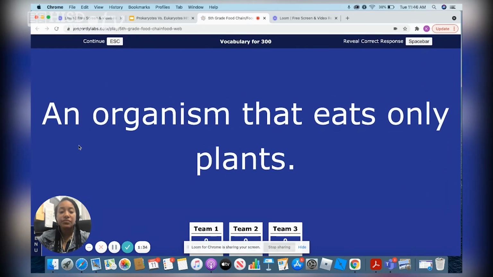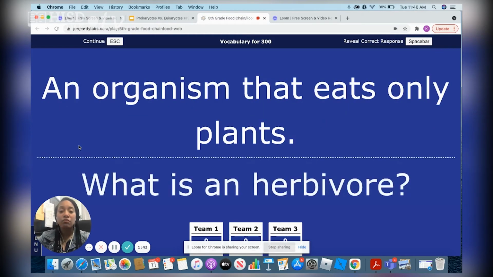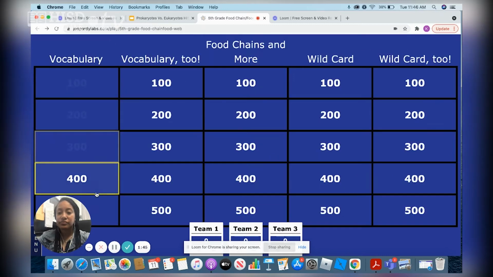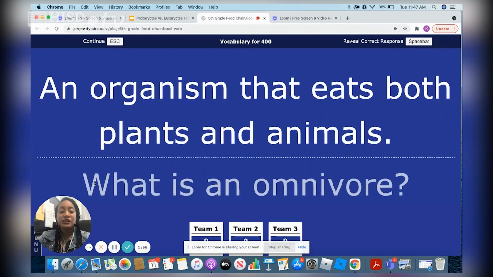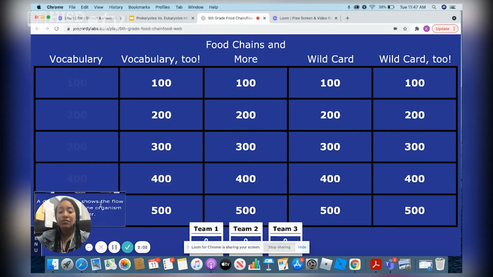Vocabulary for 300. An organism that eats only plants. Right. An organism that eats only plants is called an herbivore. Vocabulary for 400. An organism that eats both plants and animals. You are correct. An organism that eats both plants and animals is called an omnivore. That is what we all are. We are all omnivores. And then last, vocabulary for 500.